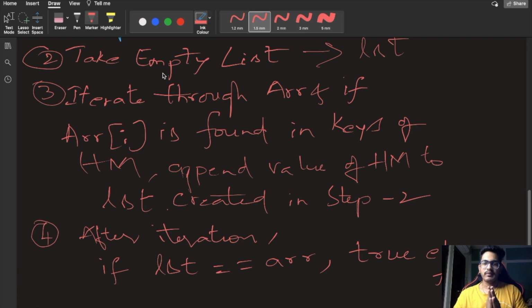So in this way we are iterating only one time, so our time complexity is O of n, but the space complexity is increased because we took a hash map. It consists of all the values of the size of the array, which might be n. So our space complexity is O of n. I hope you understand the logic. Now let's code our solution.